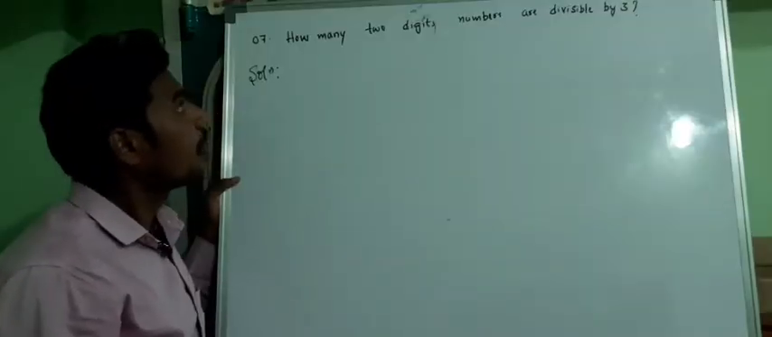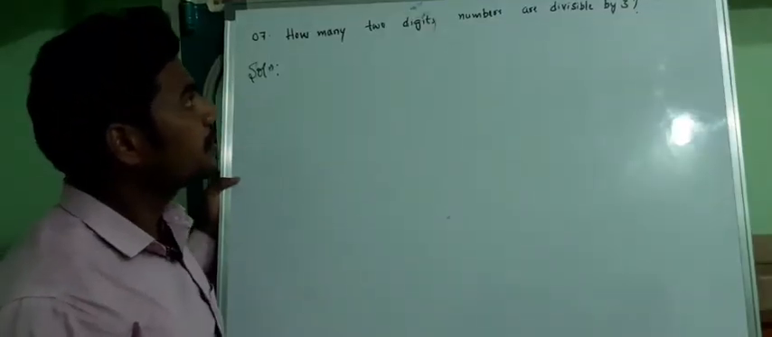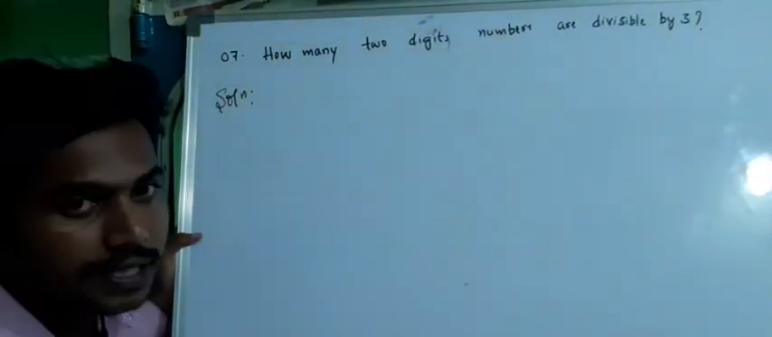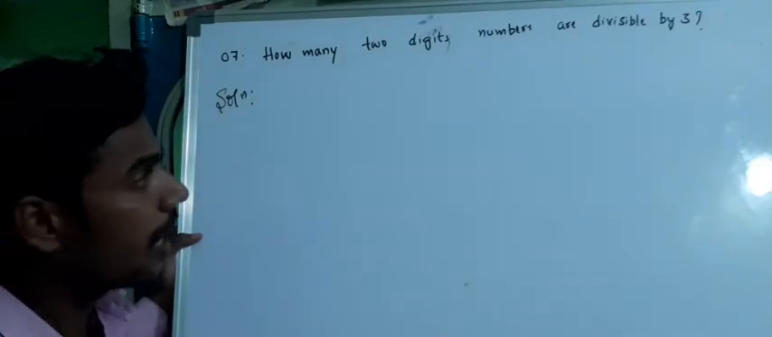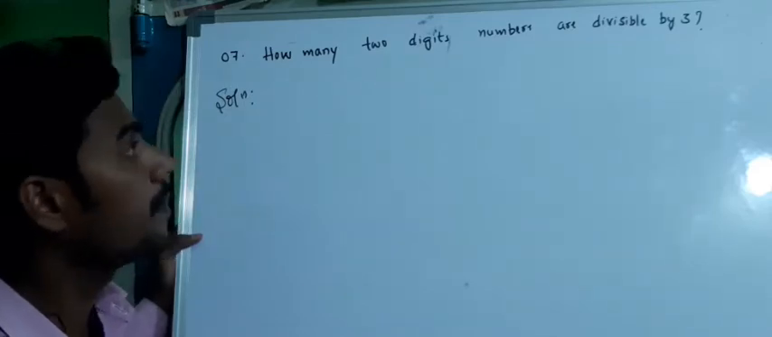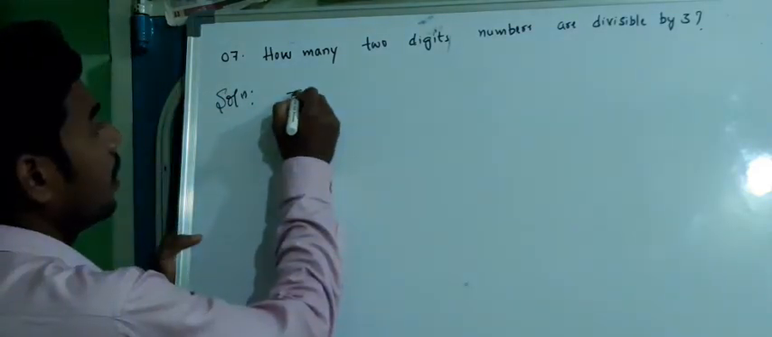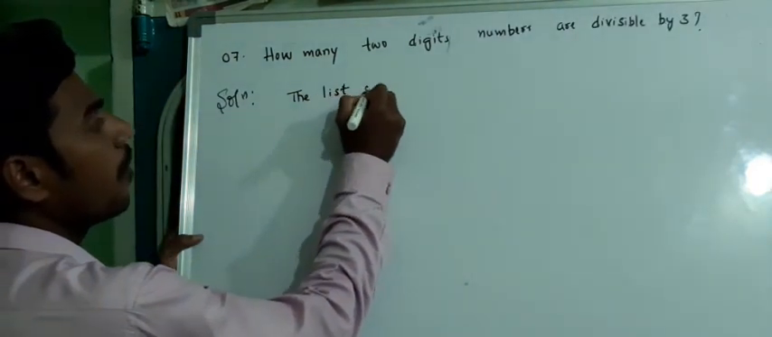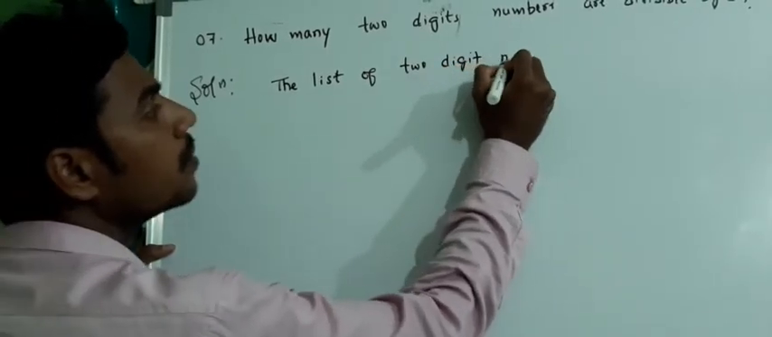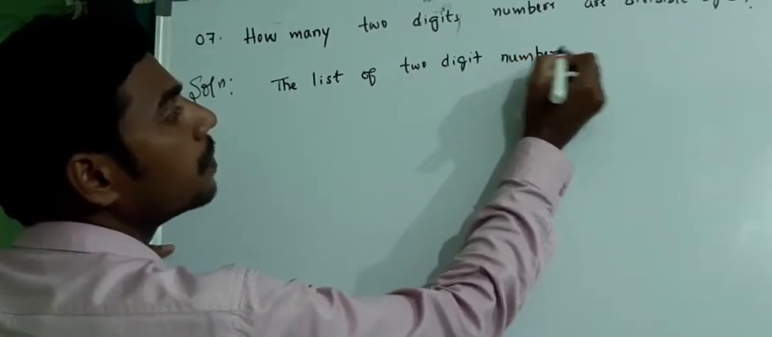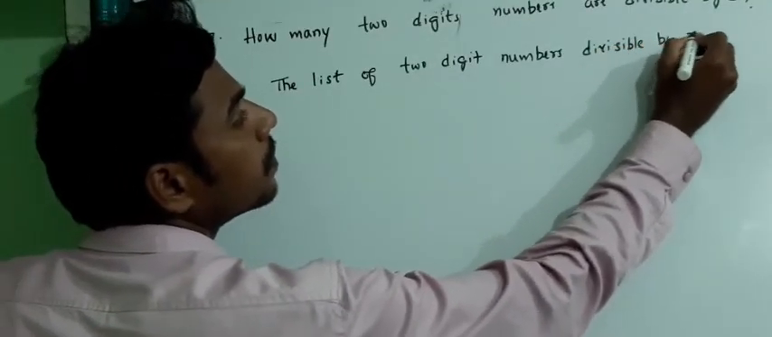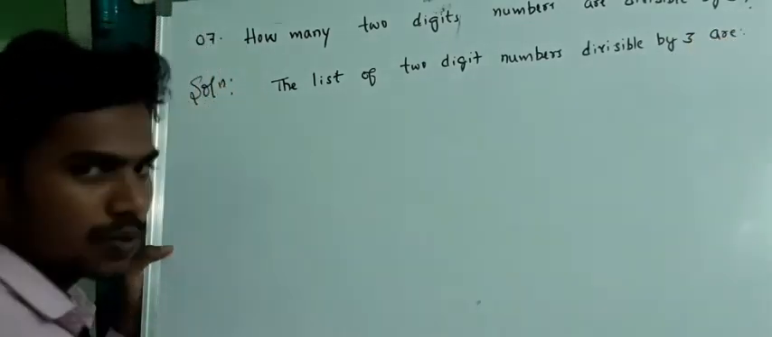Seventh example. How many 2 digit numbers are divisible by 3? So I need to write down the 2 digit numbers that are divisible by 3, and I need to find how many numbers are going to be divisible by 3. See, the list of 2 digit numbers divisible by 3 are, okay, those will be 3 multiples.